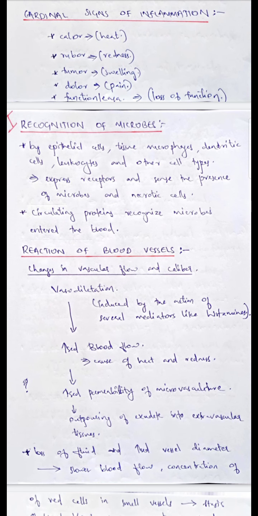Steps in an acute inflammation. First step is recognition of microbes. It is by epithelial cells, tissue macrophages, dendritic cells, leukocytes and other cell types. They express receptors and sense the presence of microbes and necrotic cells. The circulating proteins also recognize the microbes that enter the blood.